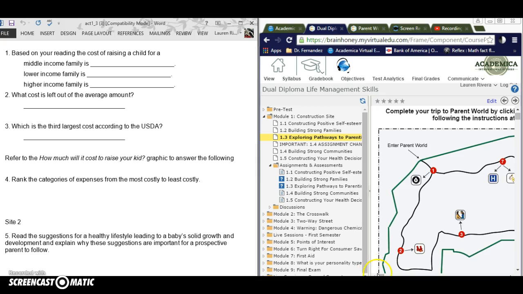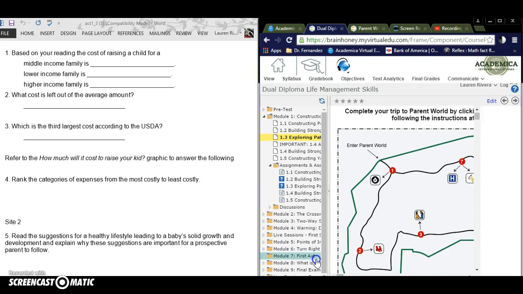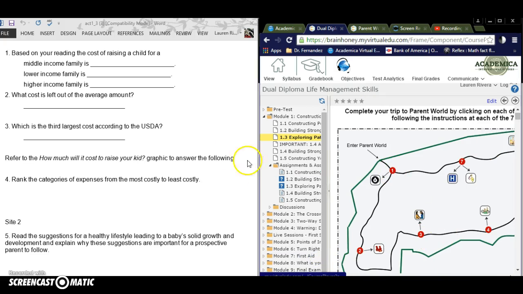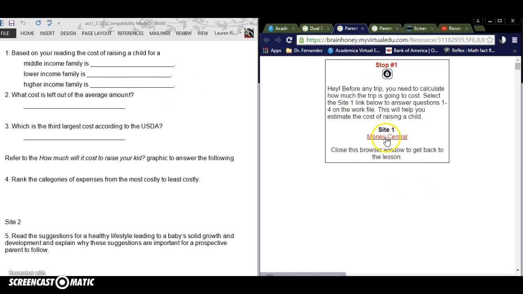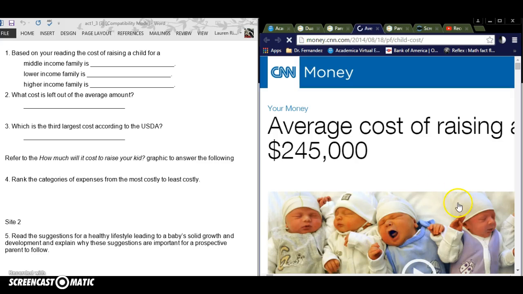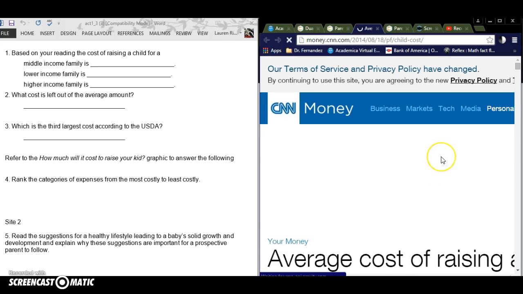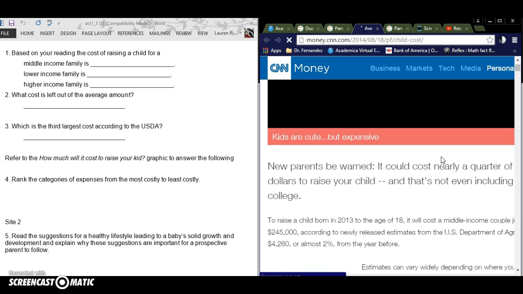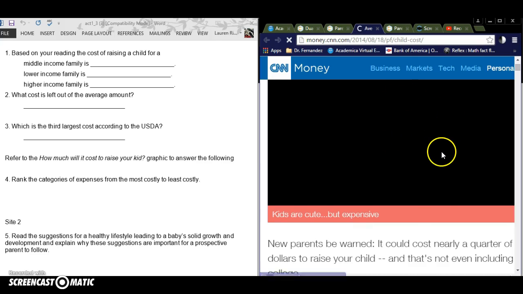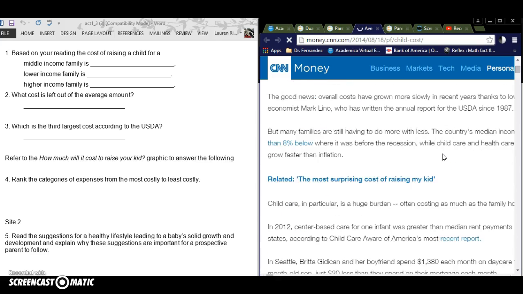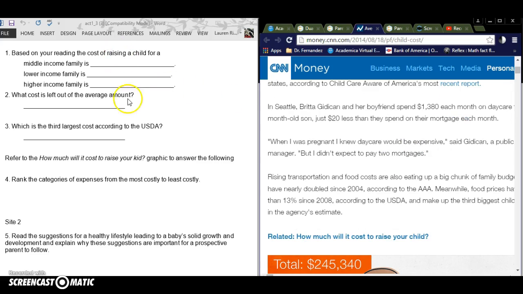All right, so you'll see that you get to see, I'm going to minimize this. Site 1 corresponds to these questions. So right here, Money Central. This site is going to help you estimate the cost of raising a child. It is a nice article that you can read, and also there is a video you can watch. When it's finished loading, it'll start playing automatically. And then you answer questions about that here. Okay, questions 1, 2, 3, and 4.